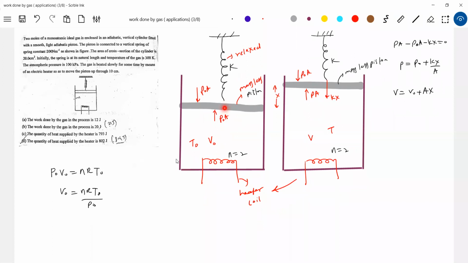So the net force on it should be 0. So what are the only forces acting? The force by the air and by the gas. This is a condition.